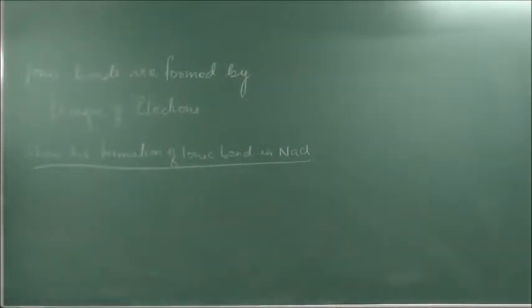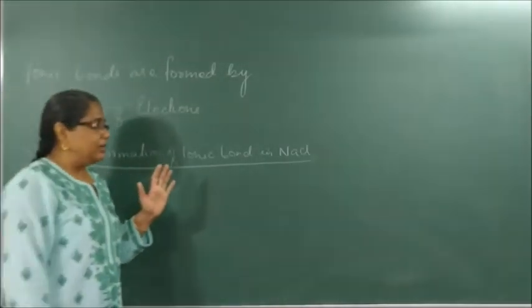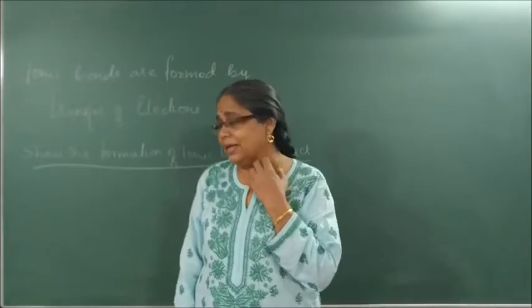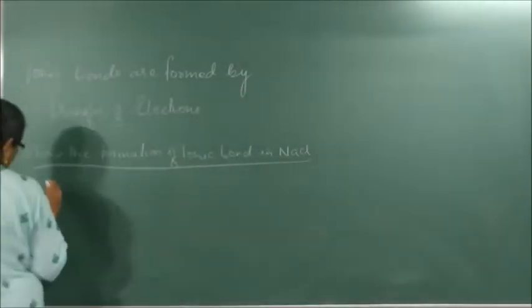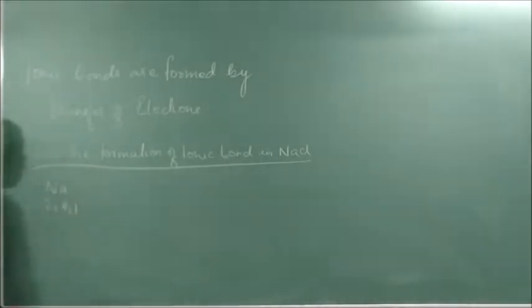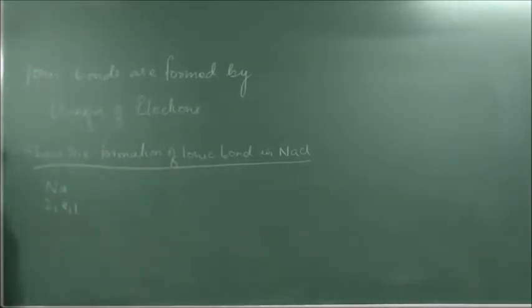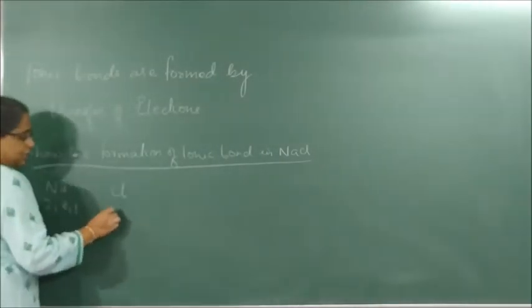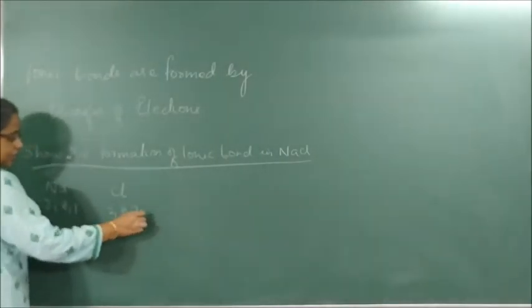Now here comes the part where there may be a difference of opinion between the school and what I teach. Yesterday as I taught, I said the configuration of Na is 2,8,1 and Cl is 2,8,7.